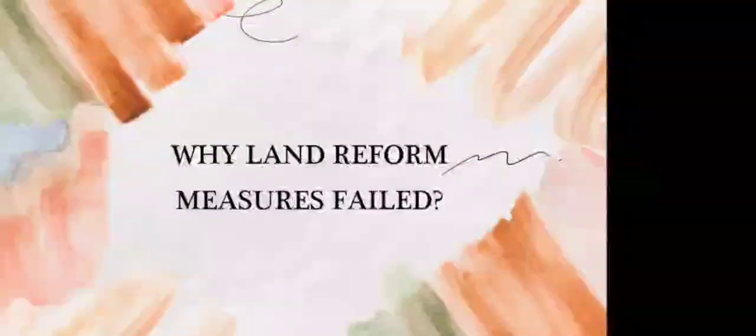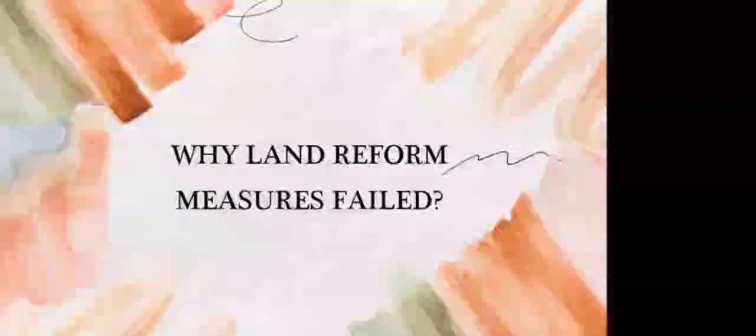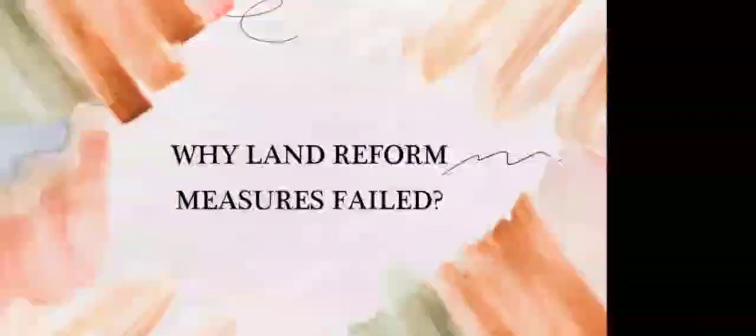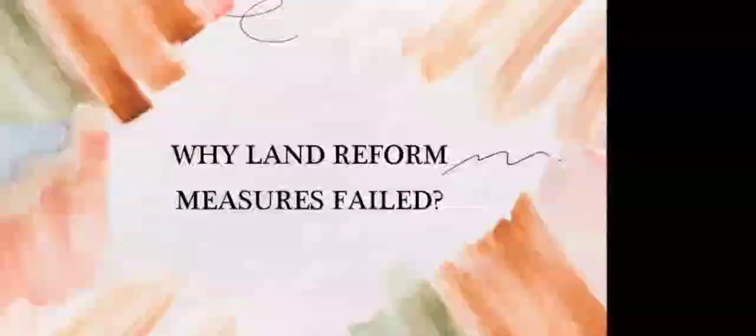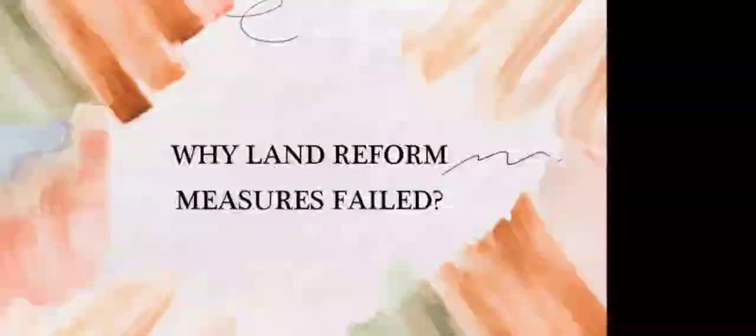Why did land reform measures fail? Why did they fail? Ma'am, because of lack of implementation. It was not done properly. The government didn't do the implementation properly. They didn't take it very seriously, and they didn't implement it very well. So due to that, the land reform measures failed in our country, and poverty still resides. Very good, very well framed answer.